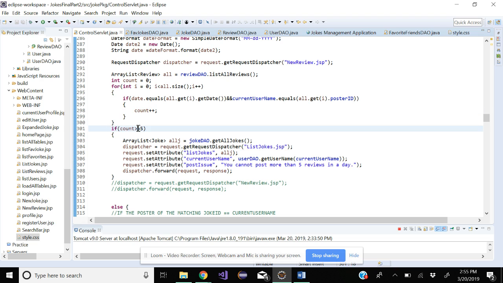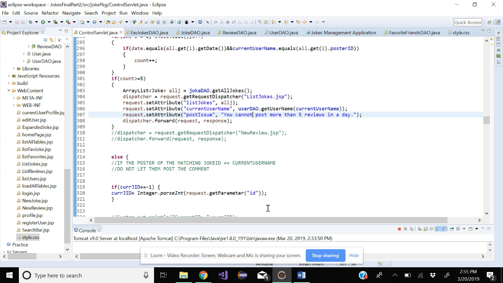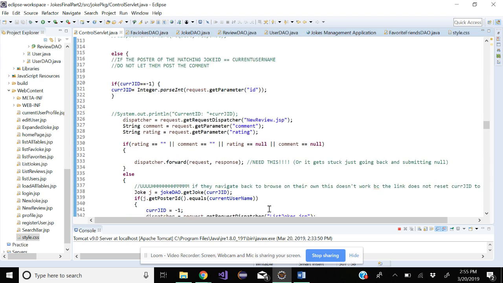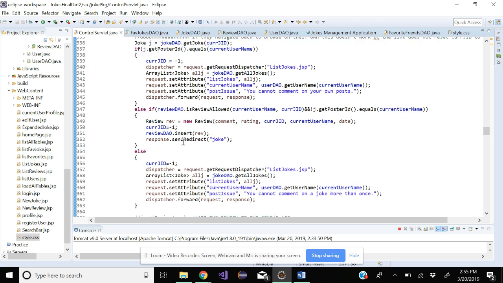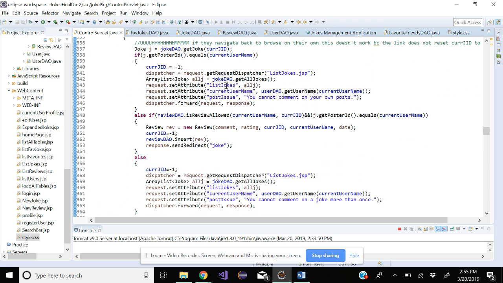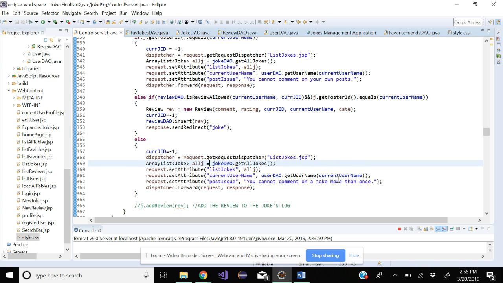And if the count of times they've posted today is greater than or equal to 5, we'll go back to list jokes without letting them post. And then we'll say you cannot post more than 5 reviews in a day. But if they haven't posted more than 5 reviews today, then basically we're going to not let them comment on their own posts and not let them comment on a joke more than once.